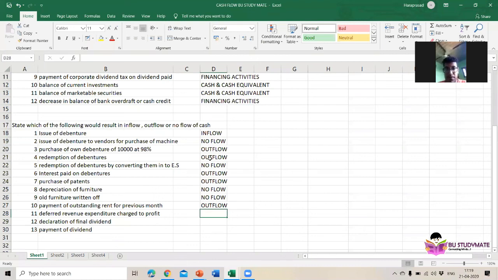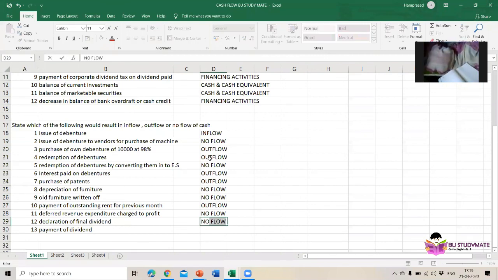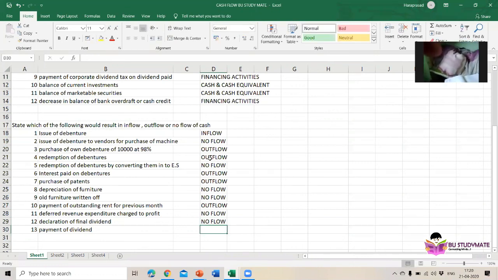Then declaration of final dividend. We have not yet given the dividend, we just declared it, so that is no flow. Then payment of dividend, cash is going out, so outflow. Now this is a small exercise to help you understand what is cash inflow and cash outflow, and also which items come under financing, investing and operating activities.